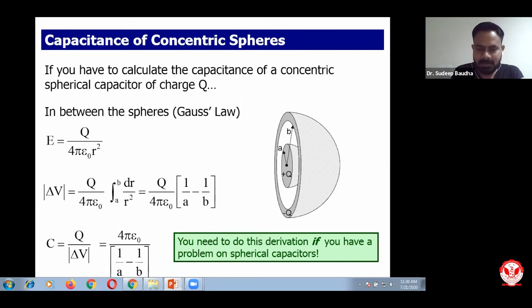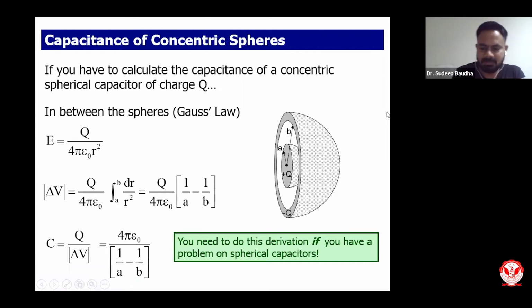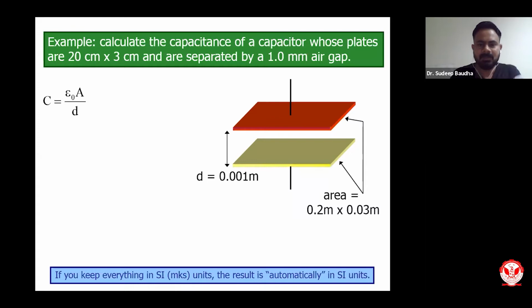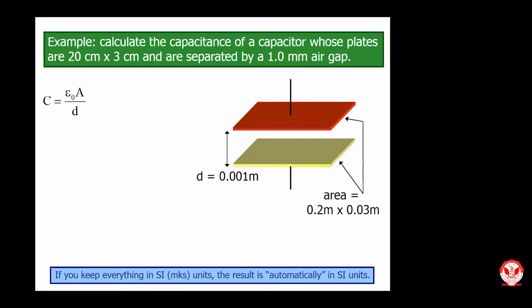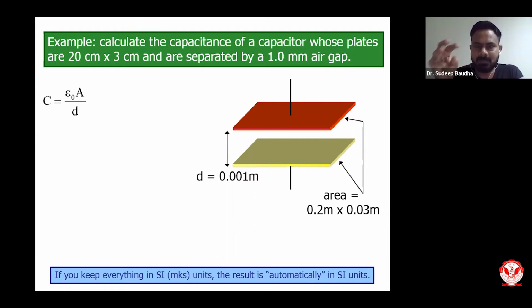Anyway, let's see. I will do some mathematical calculations to further elaborate the concept of capacitance. So let us calculate the capacitance of a capacitor whose plates are 20 cross 3 centimeter square and are separated by a distance of 1.0 mm, and the medium between these plates is air. So you have all those things.